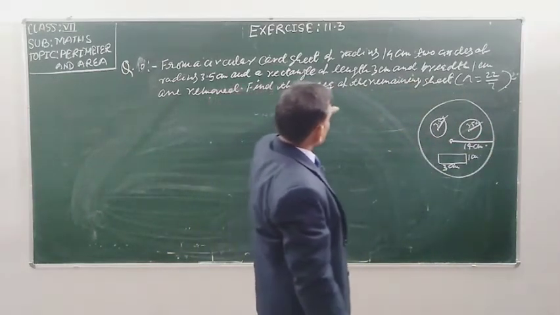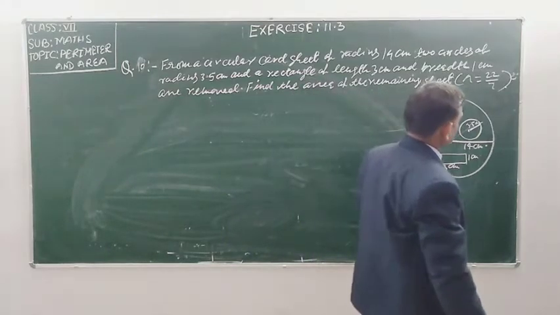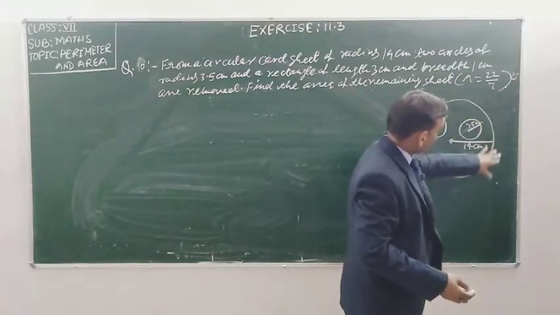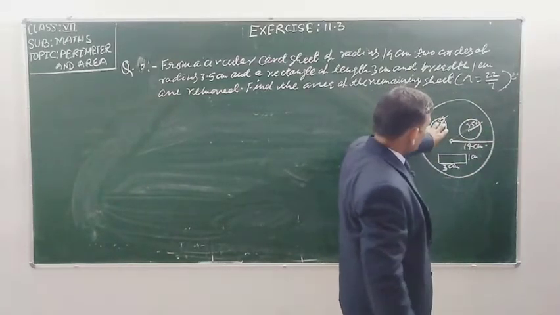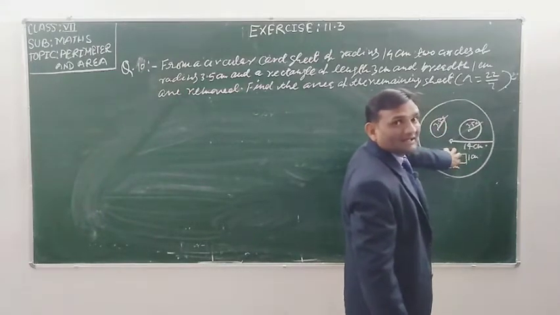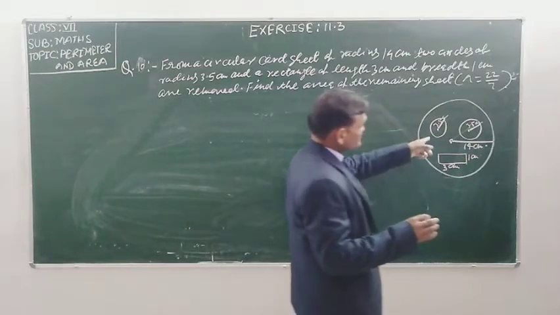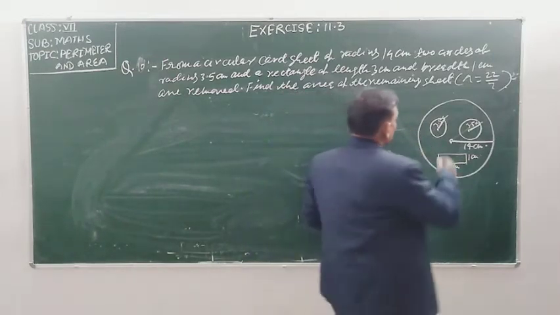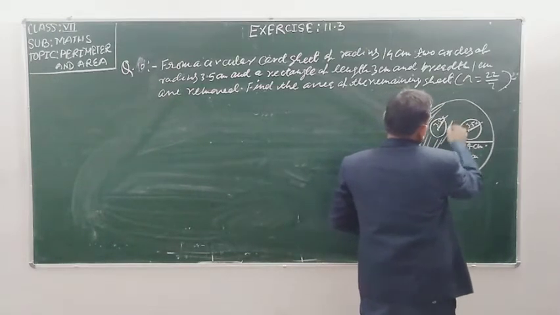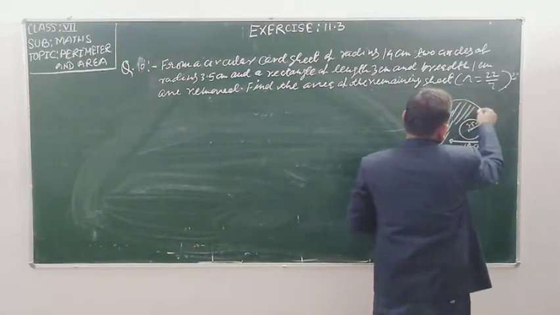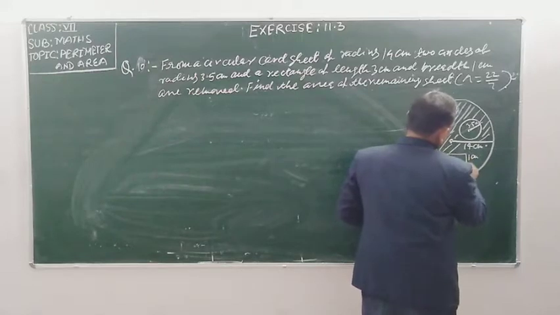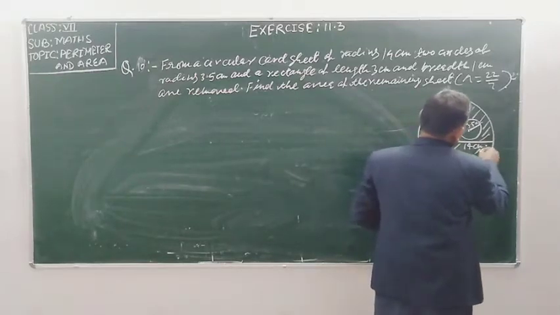So find the area of the remaining sheet. Student, if from this circular card sheet we remove these two circles and this rectangle, then what part of the sheet remains? You can say the shaded portion has been left, student. This area has been left.